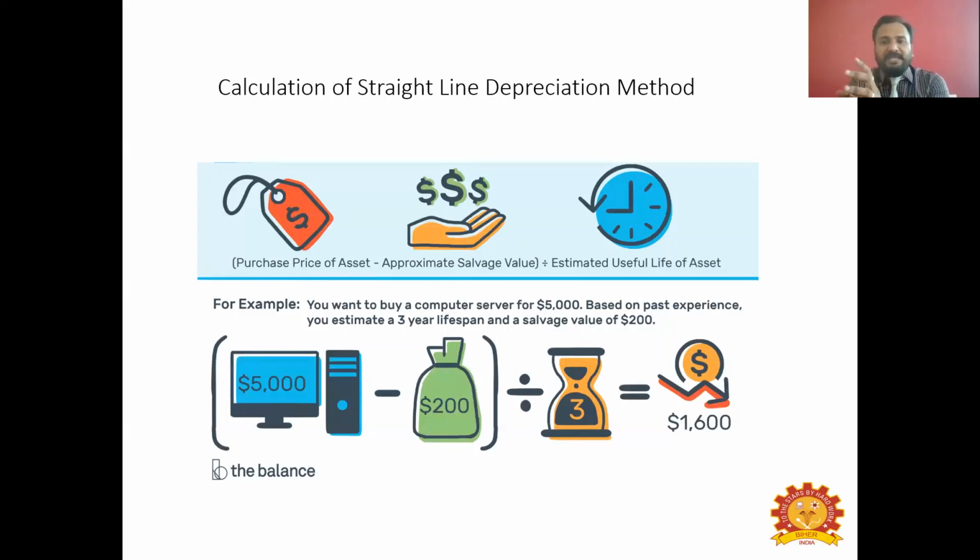So again, after subtracting this 1,600 from 5,000, the remaining 4,400 will be taken to the second year, and that will be the value of the asset at the start of the second year. Again, it will be used for 1 year. There will be a salvage value, there will be the formula. You will substitute the formula and find some answer. That answer has to be subtracted from the second year value, which gives 3,400.